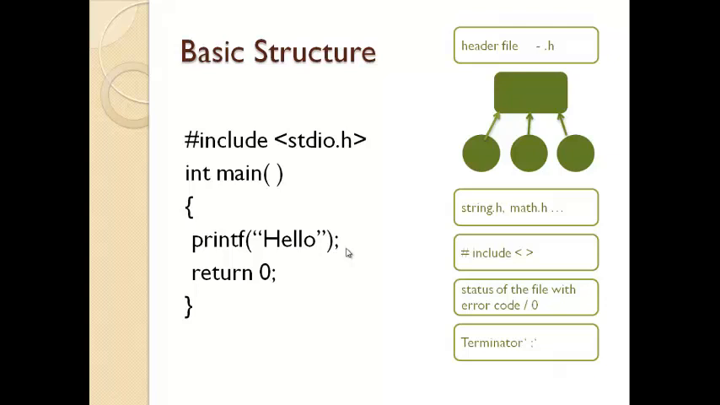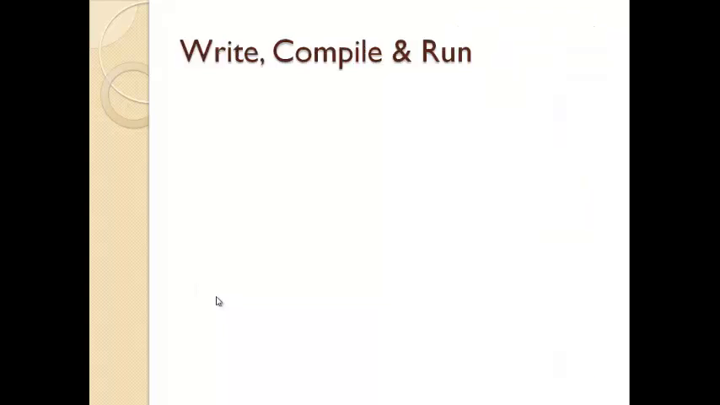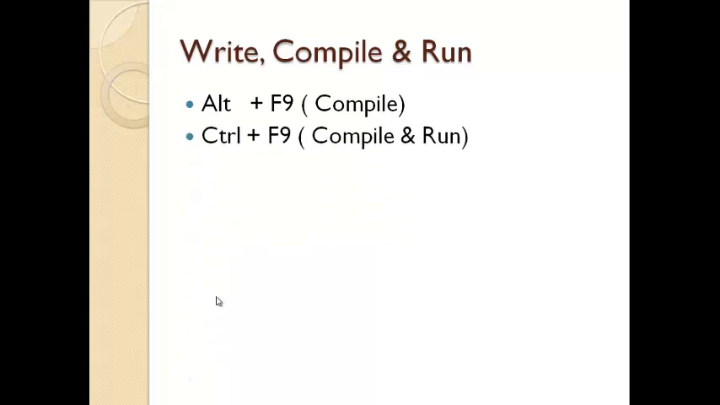Whenever a compiler encounters the semicolon, it understands that the line has ended and the control will go to the next line. The compiler executes the program line by line right from the header file. When the control reaches the return 0 statement, it is implicitly known that there is no error in the previous lines. Now let's see how to compile and run the C program. To compile, the shortcut is Alt plus F9, to compile and run at a time, the shortcut key is Control plus F9, and to see the user screen, it is Alt plus F5.